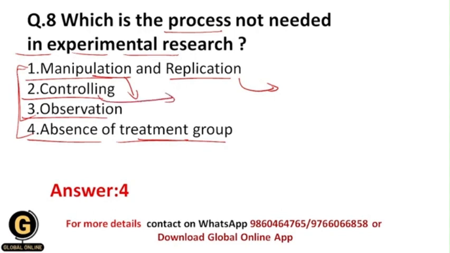Controlling means that you are going to have control on all the aspects of the variables, apart from the variable which is under study. Then observation means you are going to observe the variables, you are going to observe the measurements, everything. So all of these processes are important in experimental research, and that's why the correct answer is 4.